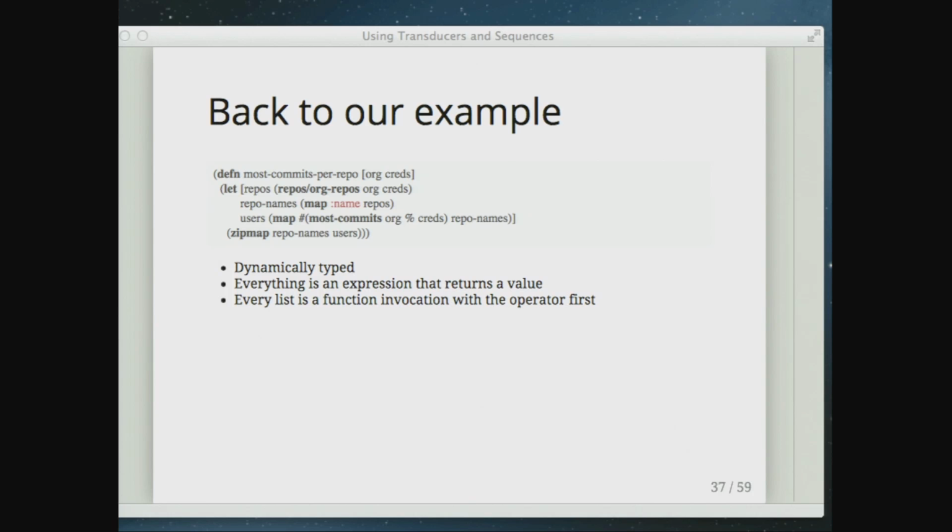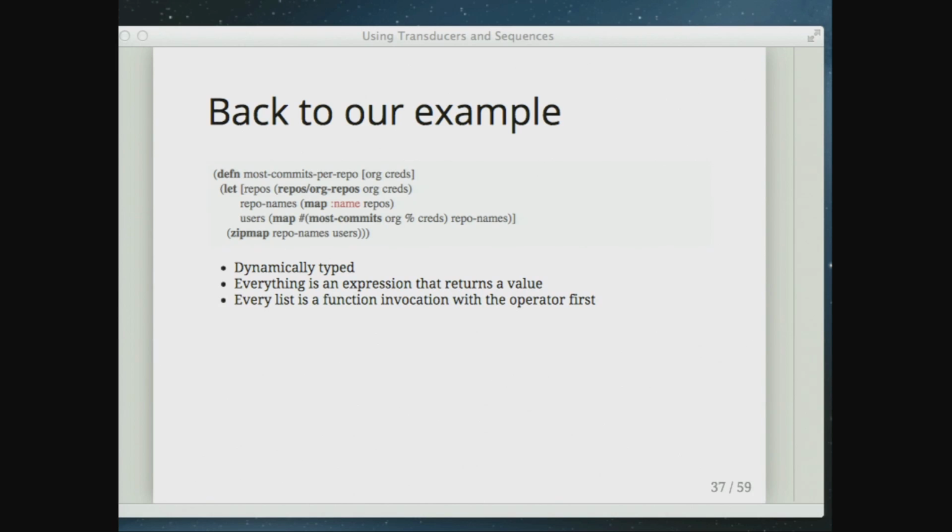So here we're taking a sequence of repositories, which are Clojure maps, and we're going to map :name over it. And :name, I said before, was a keyword. Here it's actually being used as a function. One thing that keywords do is they implement the function interface. So if you pass an associative collection to a keyword, it will look itself up in the collection. This is a really common way to do things generically. Here I've got all repositories, but this could be a collection of any kind of objects. As long as they have a name attribute, it's going to give me all the names out.